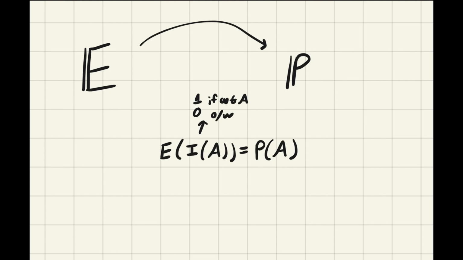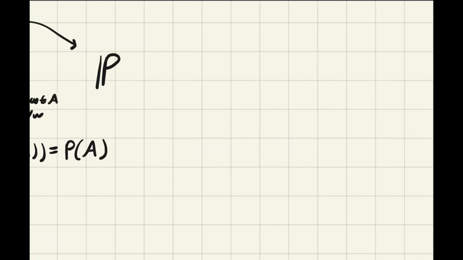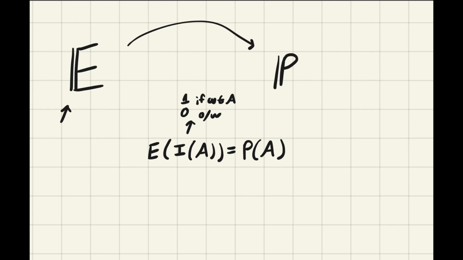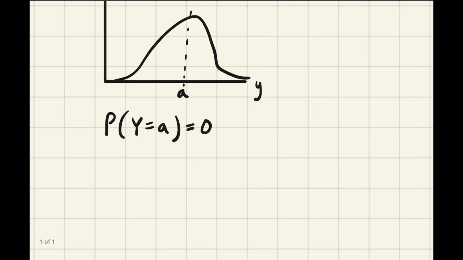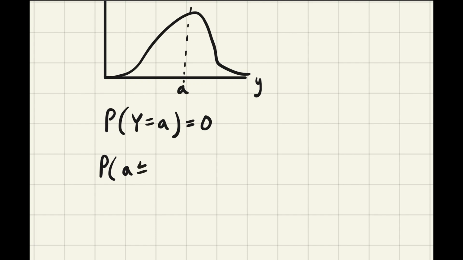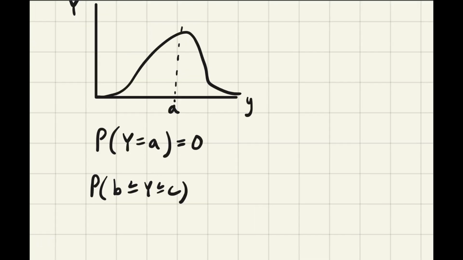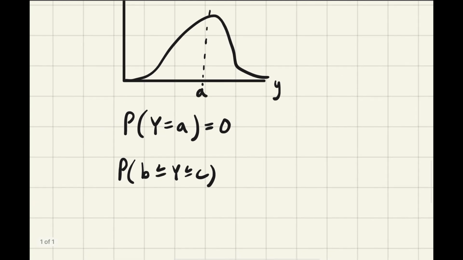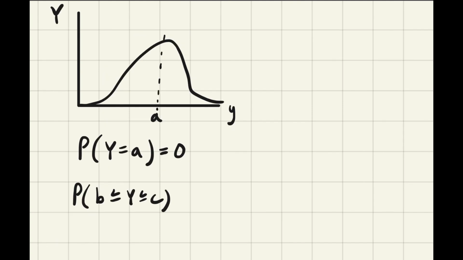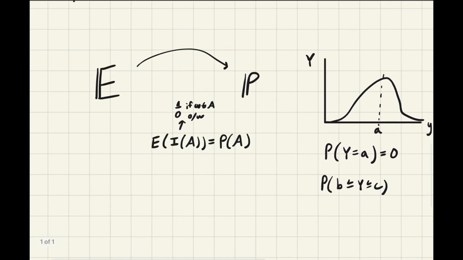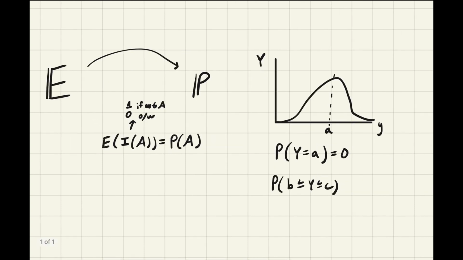The second main advantage, which is related, concerns continuous random variables later: it generalizes better if we have the expectation framework. As an example, if I ask, what's the probability that Y equals a? Some of you may know that this is just 0. What's the probability that Y is between b and c? With discrete, we can add them up. But now we have to use calculus, use integrals. Probability changes in the case of discrete versus continuous, whereas with expectation, we can define things first and then it will never change. So those are the two main advantages of defining expectation first.